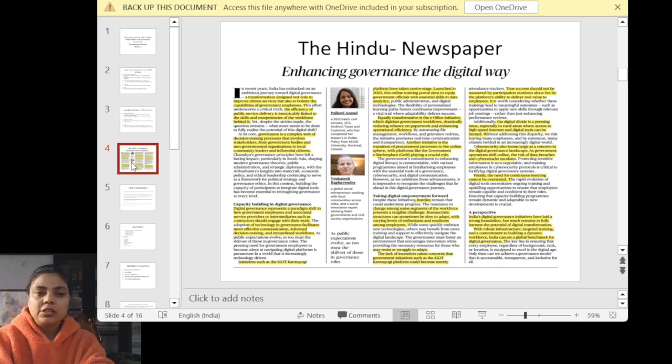They have talked about taking digital empowerment forward. They have given four hurdles: cyber security, the digital divide, issues in incentivizing the scheme, and the resistance of people to change their habits. This is something they have emphasized here, and it is a perspective which you can use directly in your conclusion, in your essay as well as in your governance answer, if the topic is related to digital governance or e-governance. So that's all you can take from here.